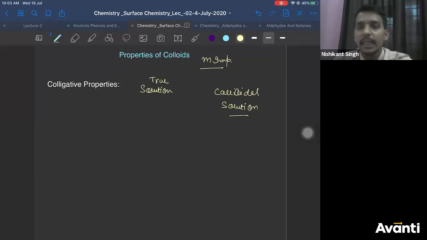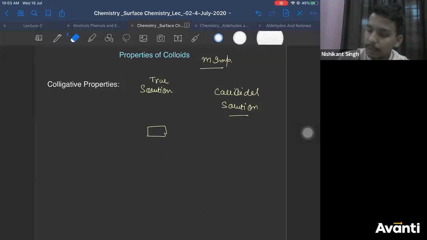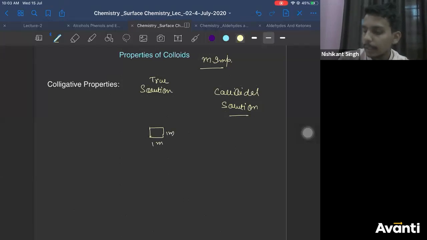So if I take this piece of solute, 1 meter length, 1 meter breadth. Let me take a piece of solute in a solution, 1 meter length, 1 meter breadth. Here also same, concentration is same because amount of solute is same. 1 meter, 1 meter. Correct?